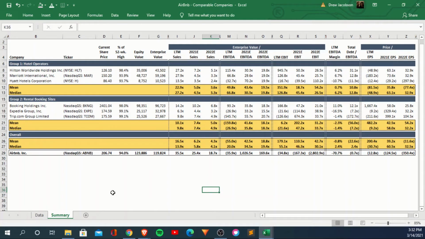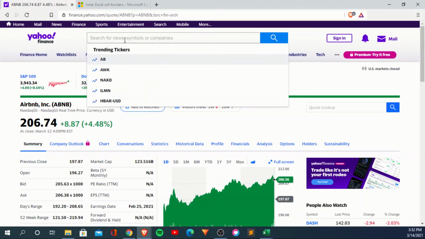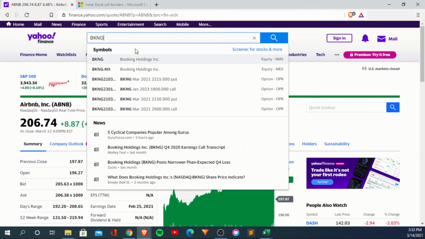Let's real quick take a quick look through this. So you can see here Airbnb, right? They are trading at 94% of their 52-week high. That's kind of in line, a lot of these companies are in the high 90s or the mid 90s as well, which is fair. But then if we look at equity value, Airbnb is by far the largest. The second closest is Booking Holdings Incorporated. And honestly, I wasn't super familiar with this company, and I'm still not. But CapIQ recommended that they were a good comparable, so I decided to go with it because they're actually pretty similar in size.